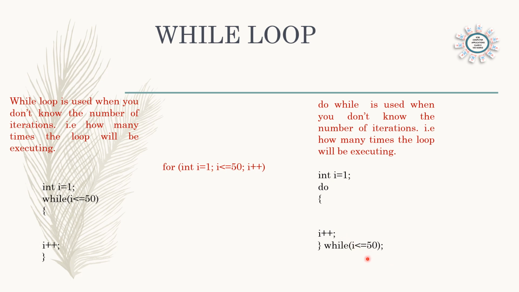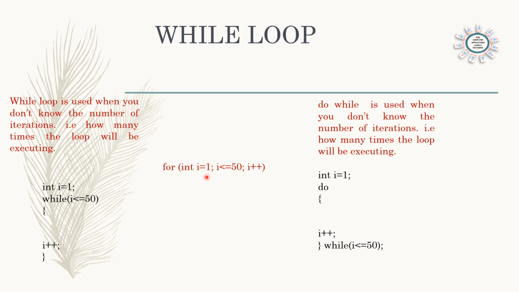So even if the condition is wrong, one time the statements of the do while loop will be executed, and then when we see the condition is wrong, the loop will stop. After that the loop will not work, but one time even if the condition is wrong, the loop will work. So this is the main difference of while and do while loop. So we can see how it is done. Here for loop starting number 1.